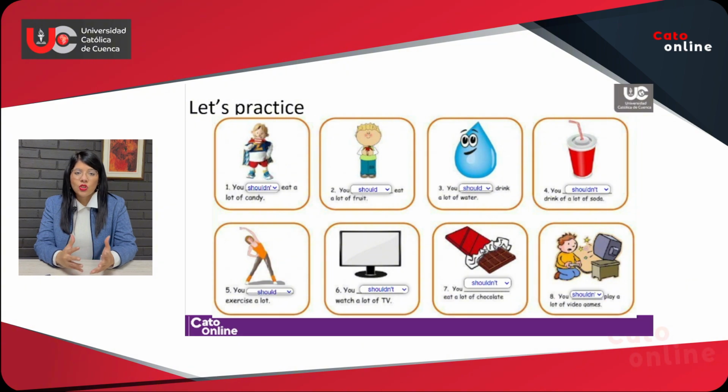Number six, you shouldn't watch a lot of TV. You can do something that is more productive. Number seven, you shouldn't eat a lot of chocolate. It's not good for the skin. And eight, you shouldn't play a lot of video games. You could try going outside for a walk. Very good. So this is how you can use should and shouldn't to give advice.